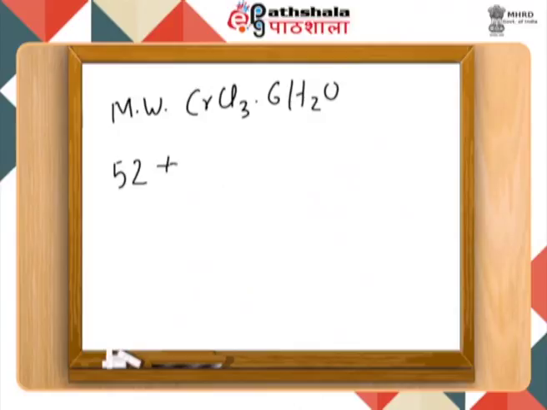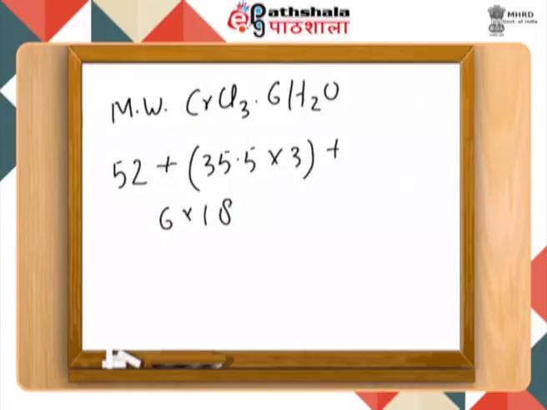Then we add 3 chloride atoms, every chloride atom is 35.5, that has to be multiplied by 3. Similarly, we also add 6 water molecules, which is 6 into 18. So when you do this process, we get the molecular weight of chromium chloride 6 water as 266.5.